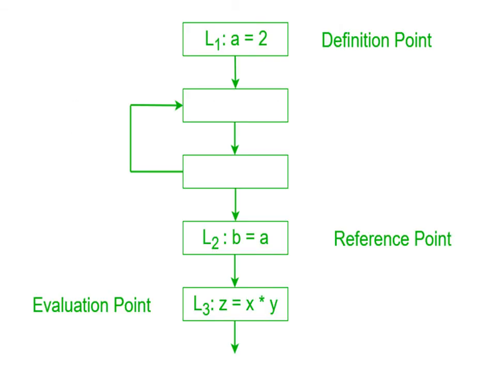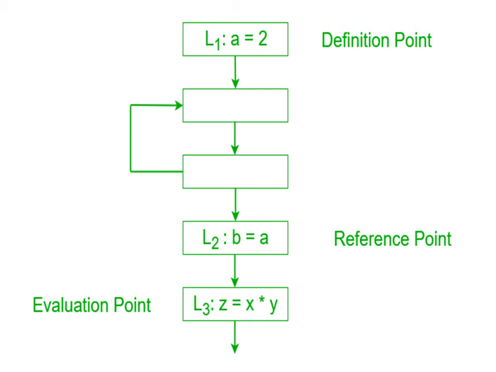Principal sources of optimization introduction. The code produced by the straightforward compiling algorithms can often be made to run faster or take less space or both. So the intention for compiling algorithms is to run faster or to take less space or both.